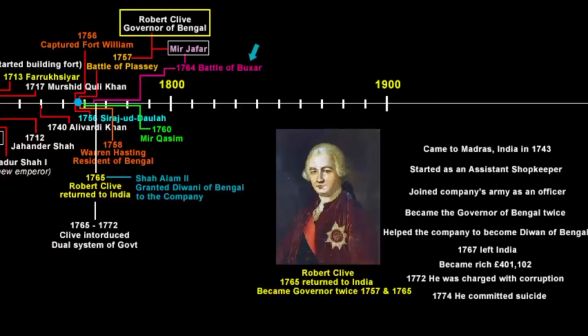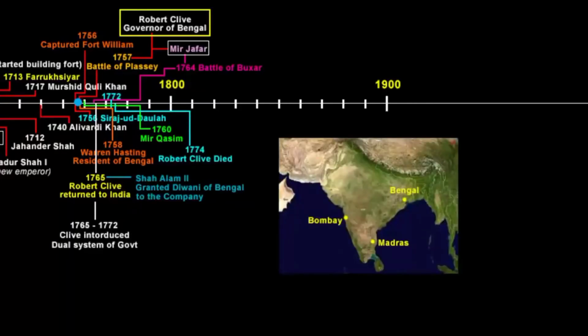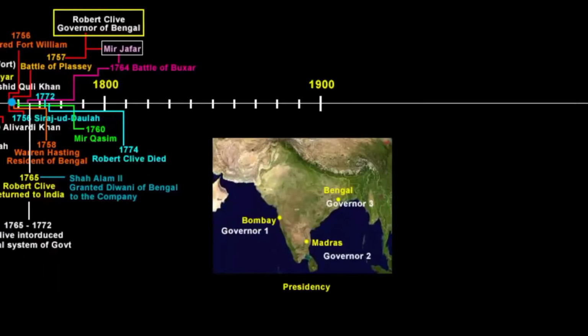Now if you look at the timeline, we are now somewhere around 1774. But let's go back to 1772. During this time, the company acquired power not only in Bengal but also in Bombay and Madras. British territories were broadly divided into administrative units called presidencies. There were 3 presidencies: Bengal, Madras and Bombay. Each was ruled by a governor. Just like how Robert Clive was the governor of Bengal, there were governors of Madras and Bombay. The supreme head of the administration was the Governor General, meaning all these governors would report to the Governor General.